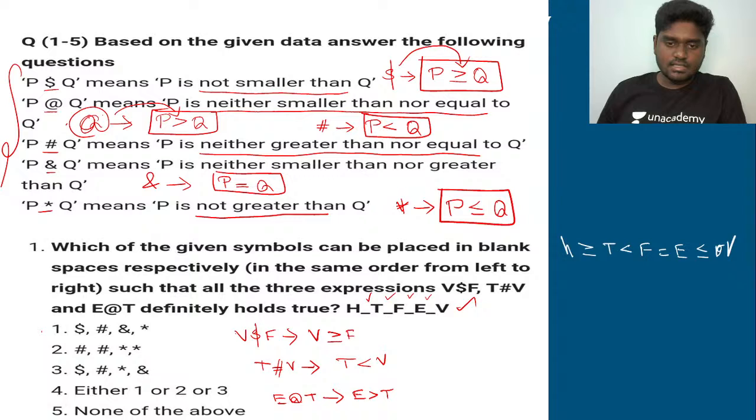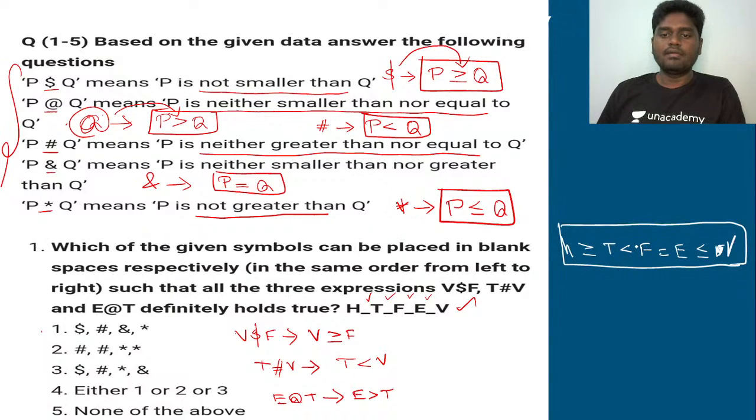These are all the given statements here, and this is the first option that we got, right? We need to simply see whether the first option holds true or not.